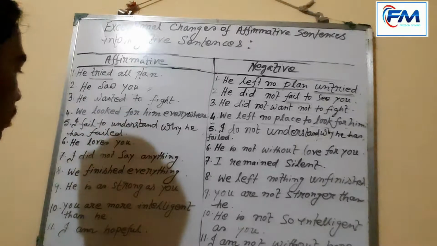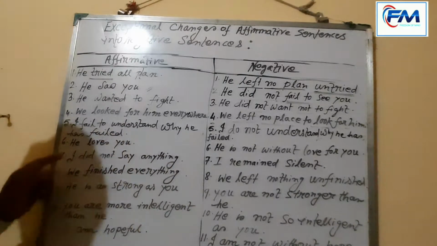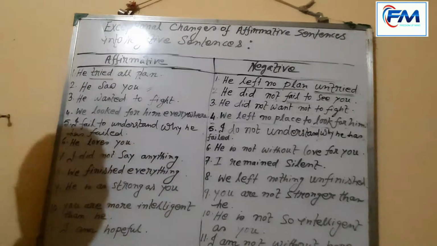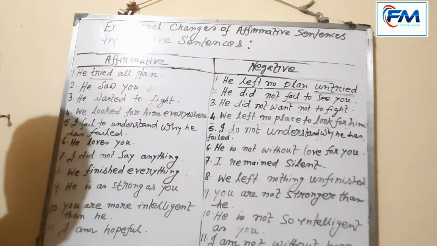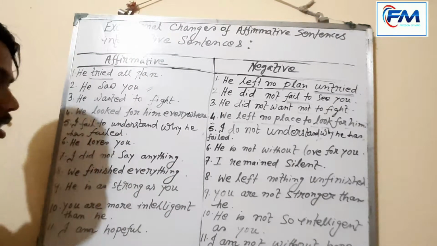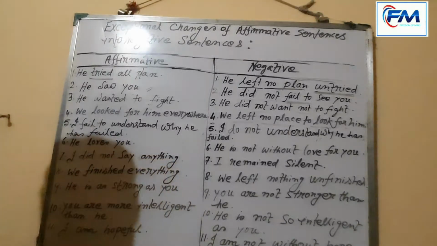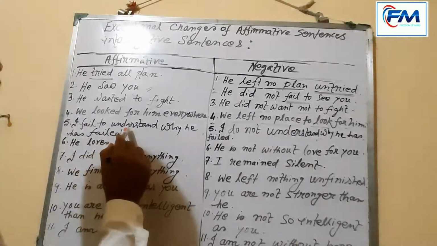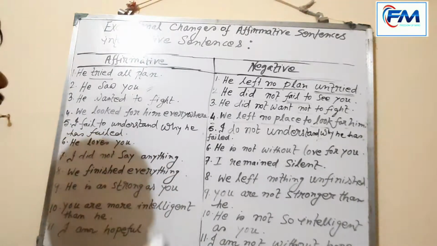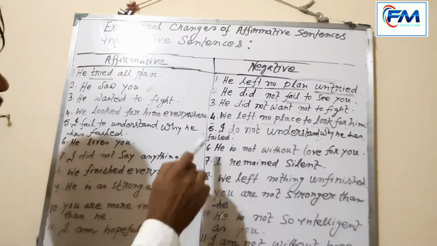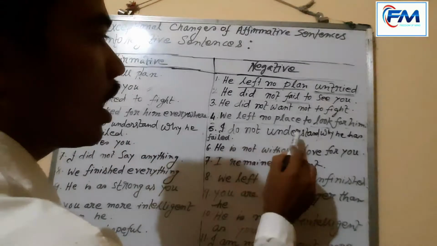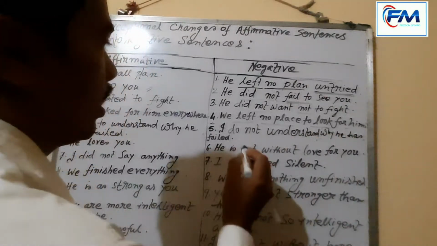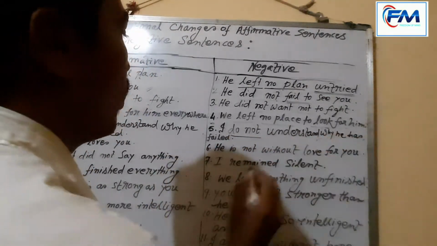What is our fifth example? Our fifth example is: I fail to understand why he has failed. This sentence belongs to the affirmative part. Actually, this sentence is in an affirmative sense. Now I will change it into a negative sentence. What have I made? Actually I have made it: I do not understand why he has failed.